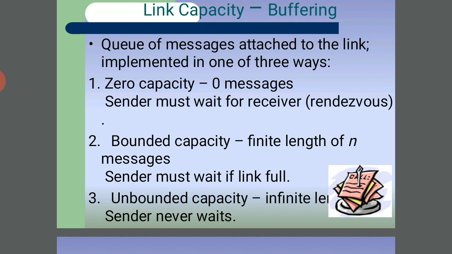The queue of messages attached to the link is implemented in one of three ways: zero capacity, bounded capacity, and unbounded capacity. Zero capacity means the sender must wait for the receiver, one message at a time. Bounded capacity is a queue type of finite length n messages.